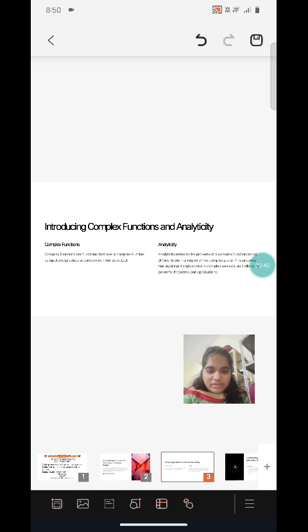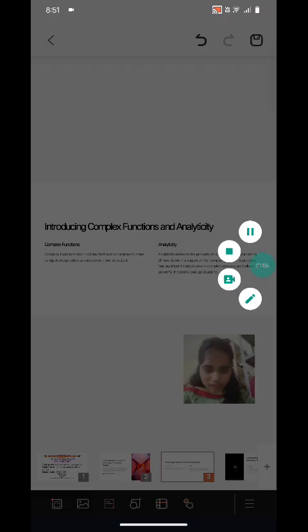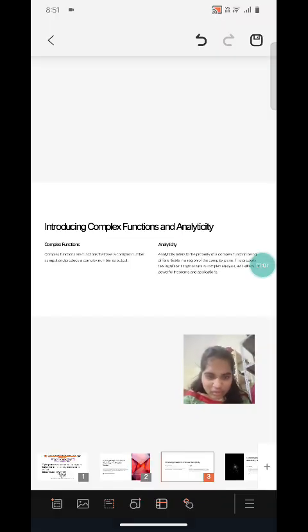Introduction: complex functions and analyticity. A complex function is a function that takes complex numbers as inputs and outputs complex numbers. Analyticity is the property of a complex function being differentiable in different regions of the complex plane. Analyticity has high significance in complex analysis as it has powerful theorems and applications.